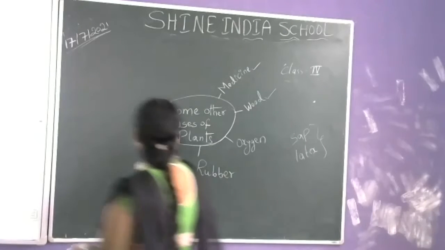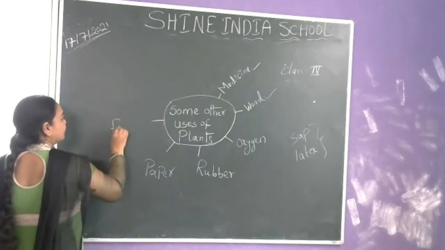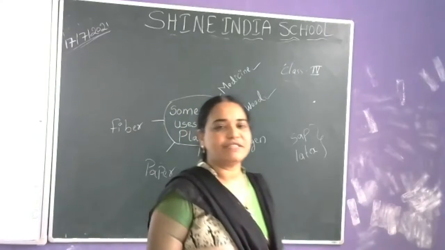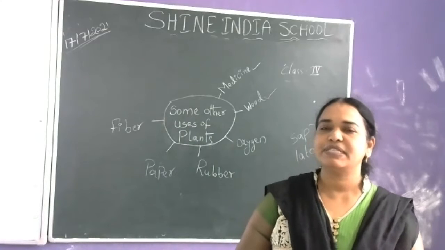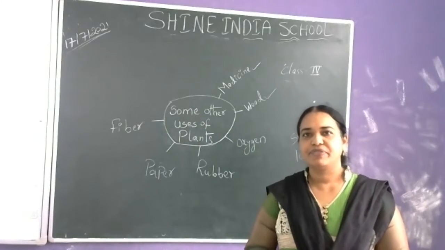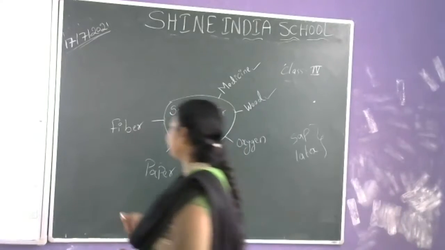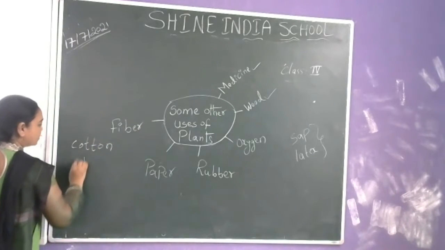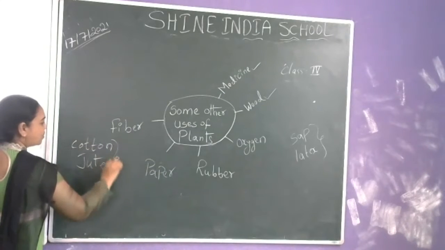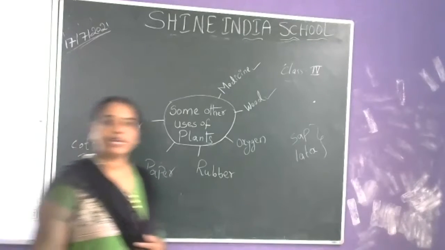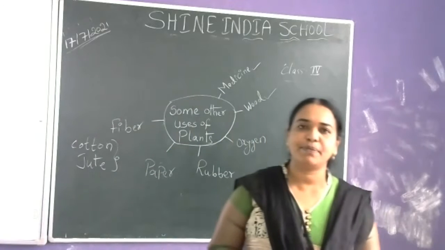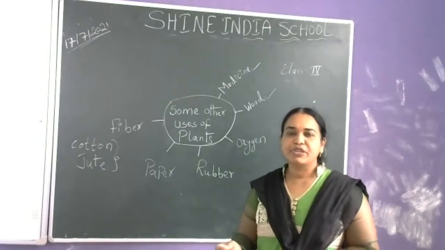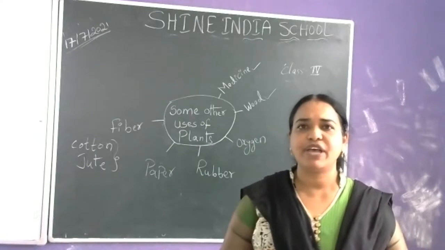Some others are fiber. Plants also provide us fiber. Those are called plant fibers. The best examples are cotton and jute. From where do we get cotton? Cotton and jute, these two are plant fibers. We get cotton from the cotton plant, jute from the jute plant. So what is the use of cotton, meaning what we are wearing?